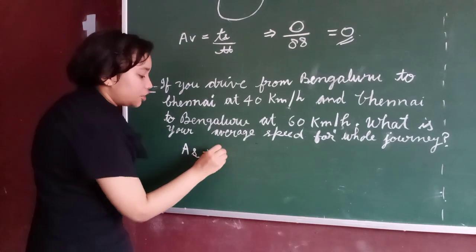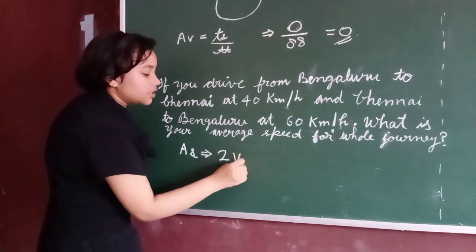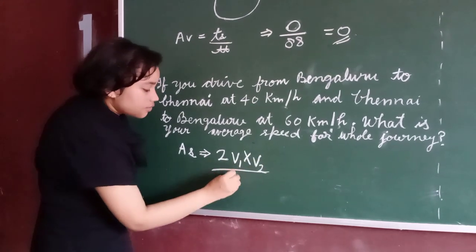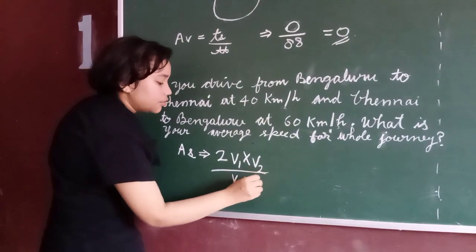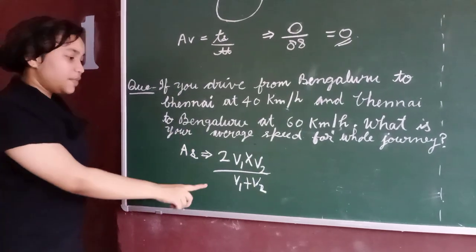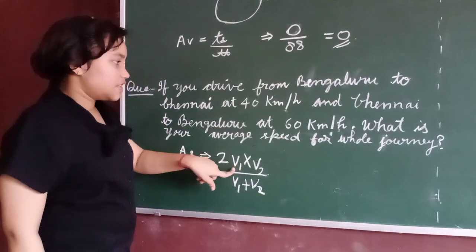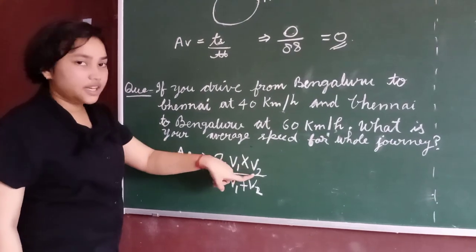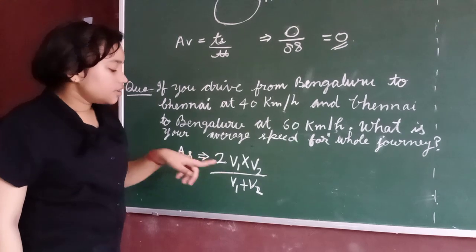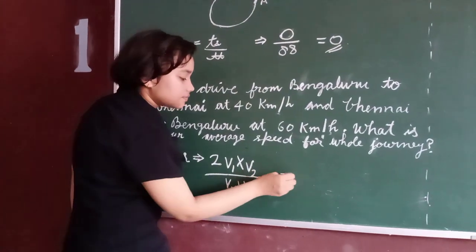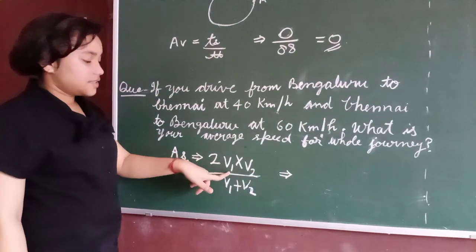Average speed is equal to 2 into V1 into V2 upon V1 plus V2, where V1 and V2 are speed 1 and speed 2. Let's solve it. So what is the speed 1?